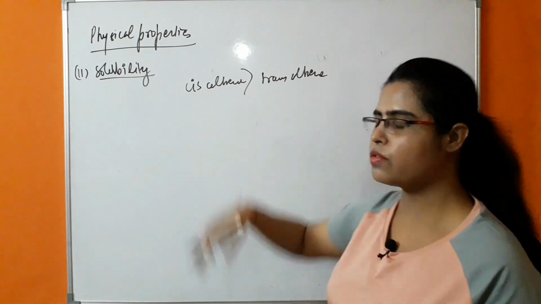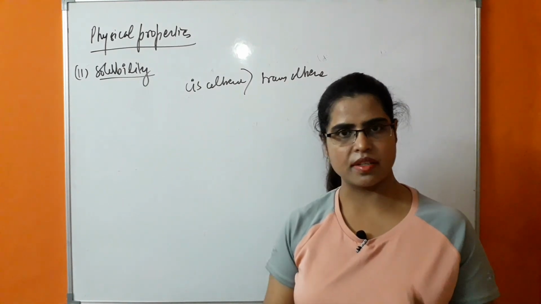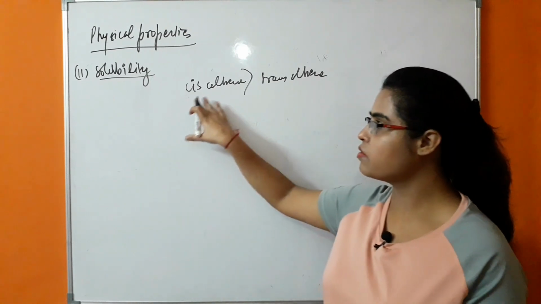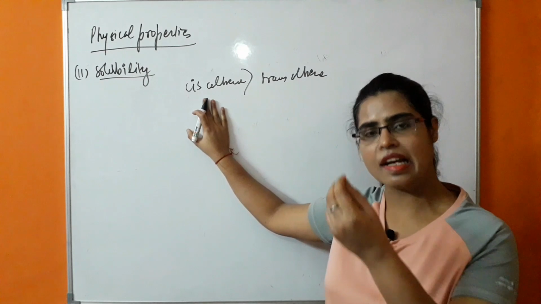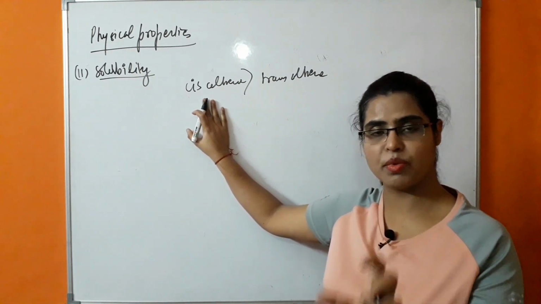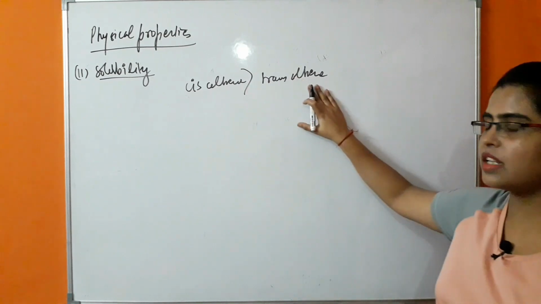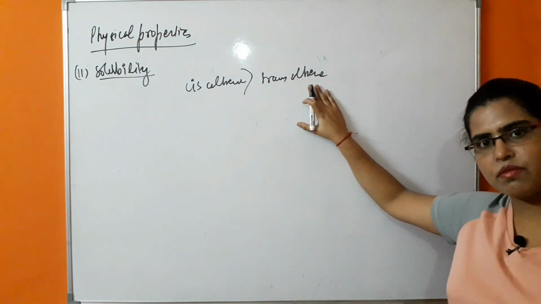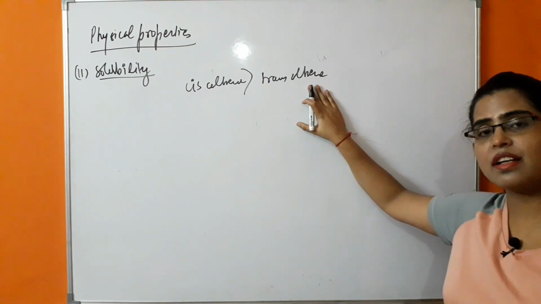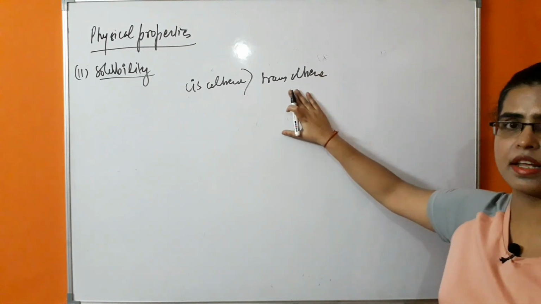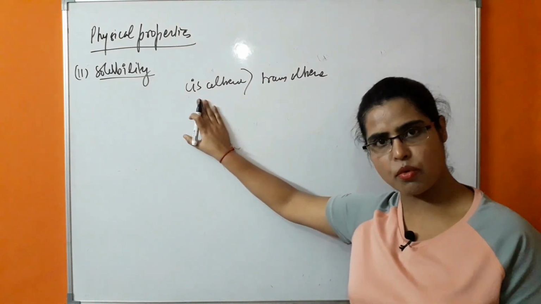Why is the solubility of cis alkene more than trans alkene? It can be explained on the basis of the packing. The packing of cis alkene is less efficient in the crystal lattice, due to which very little energy will be required to break the crystal lattice of cis alkene, whereas in trans alkene the packing is much more efficient, due to which a large amount of energy will be required to break the crystal lattice of trans alkene, due to which the solubility of cis alkene will be more.